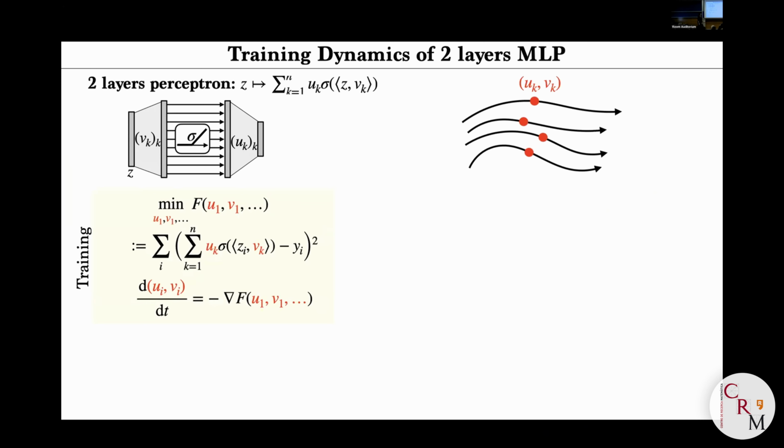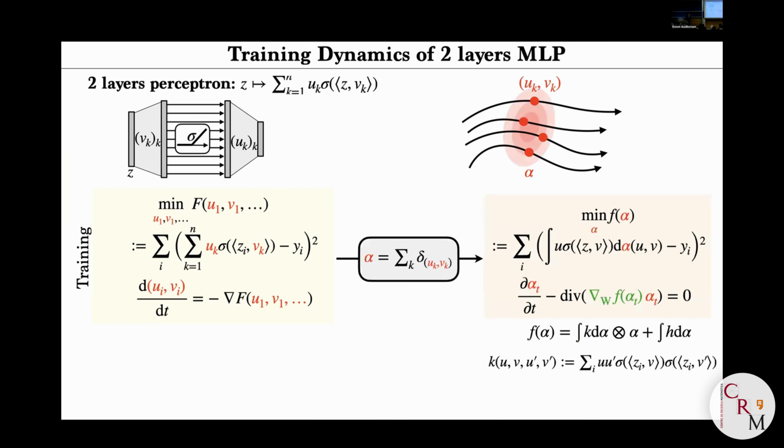Okay, so this is the equation you would get if you do classical gradient flow. Let's say, for simplicity, a least squares, you look for the network that moves its outputs on Z_i as close as possible to Y_i. What does it mean? It means you have a set of particles that moves according to a coupled system of ODEs. So a priori, non-trivial to analyze because you typically get a lot of particles.